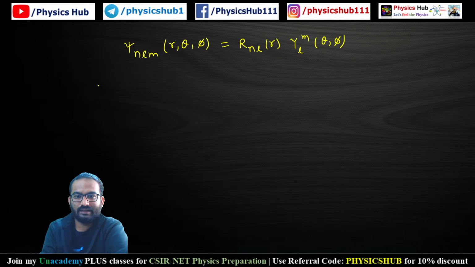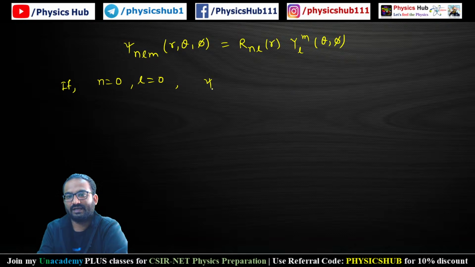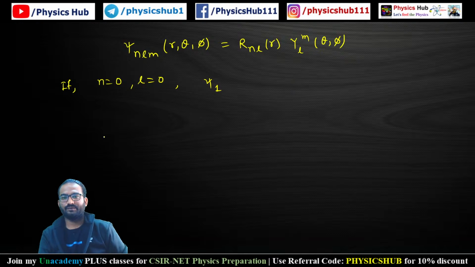Now if you choose l equals 0 and m equals 0, and n equals 1, since the value of n starts from 1, psi 1 0 0 will give you the ground state psi (r, theta, phi).